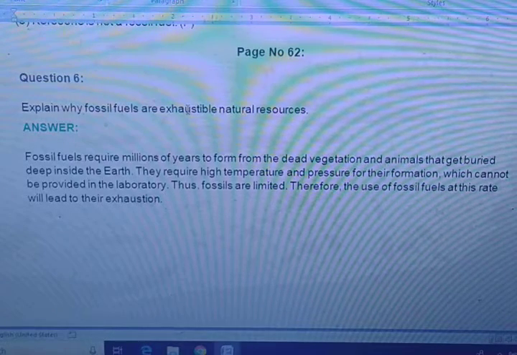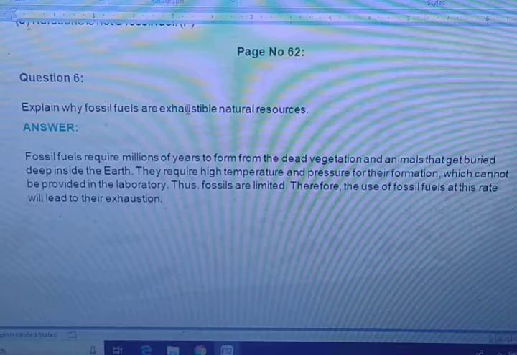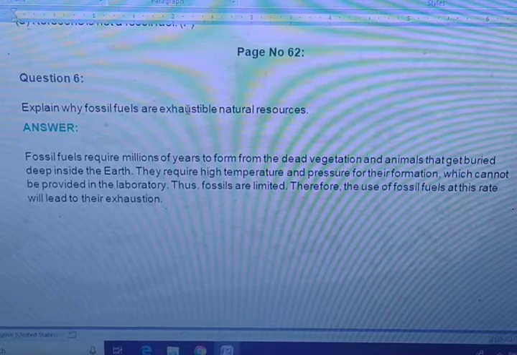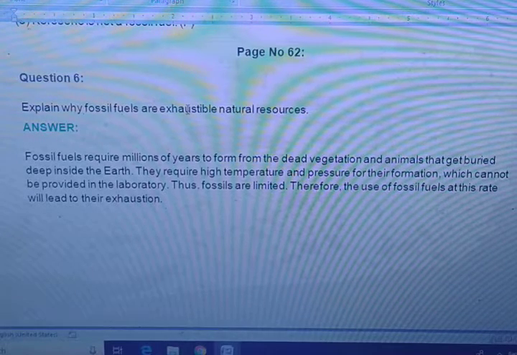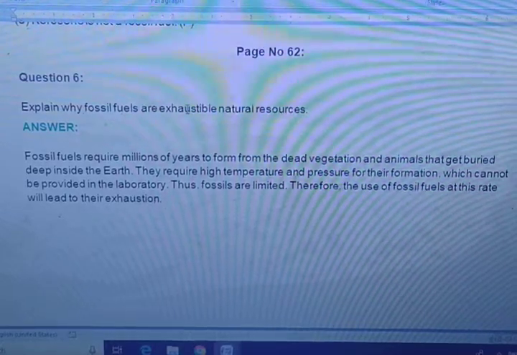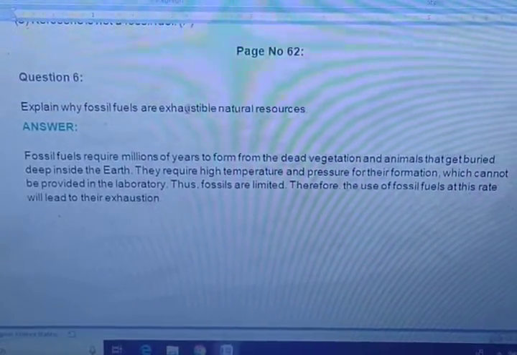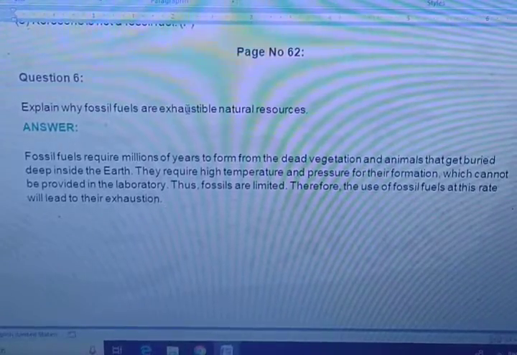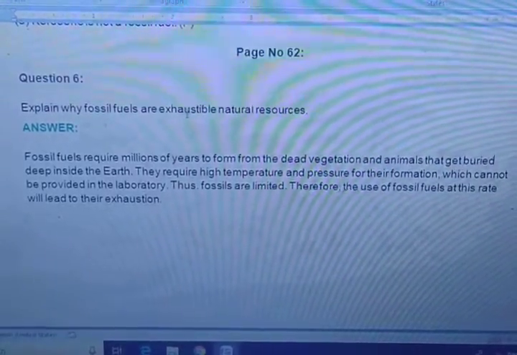Definitely nowadays you are seeing everybody is having two-wheelers and four-wheelers. In one home approximately more than 100 liters of these petroleum products are being used. So definitely it will be exhausted one day. So that's why it is an exhaustible natural resource. We must not use these fuels that much, right?